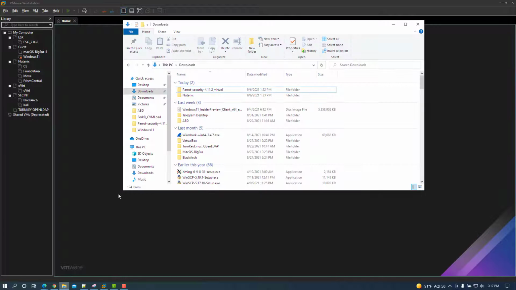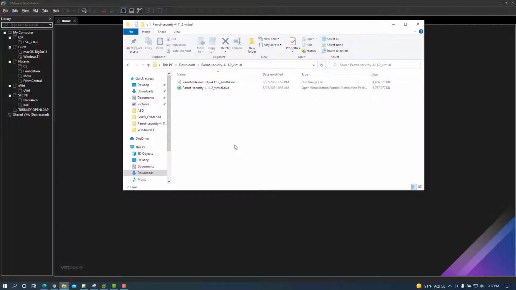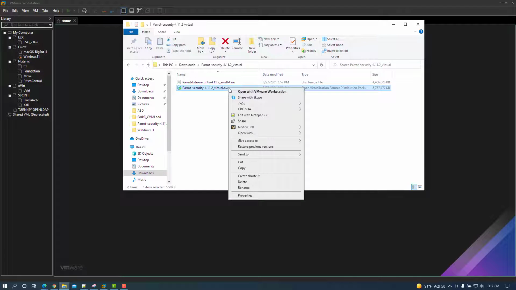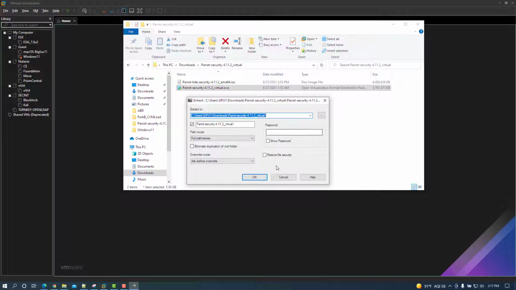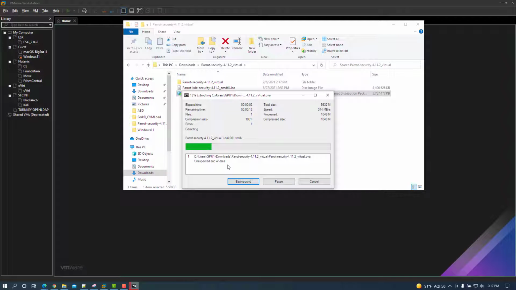I'm going to go into Windows File Explorer into the path where we have the OVA appliance here. As I mentioned earlier, I did download the ISO. That's going to be demonstrated here, but here's our OVA appliance, Open Virtualization Appliance. It's a single file that you can go ahead and extract, and we'll just put it in a path here. You're going to see that it has an unexpected end of data error message. You can ignore that for right now. Generally, you'd probably want to verify the integrity of any files if you do happen to see that specific issue in your environment, running an MD5 hash or SHA hash. Once it gets to 100%, you can go ahead and close it.